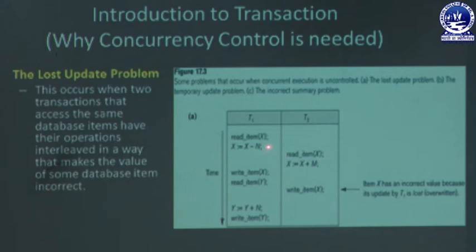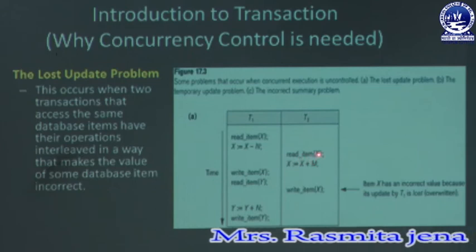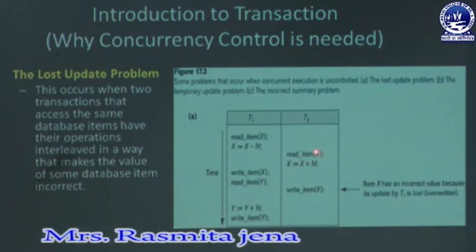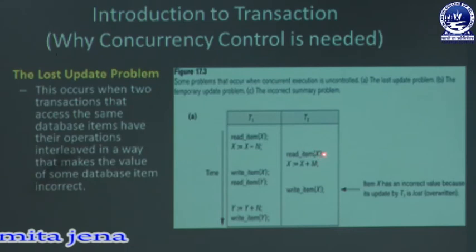But you notice that here the value of X does not get written to the database. That's why when the transaction T2 executes read item X, it doesn't read the updated value of X, it reads the old value of X, that is 10. So it may create some error, and that is called the lost update problem.